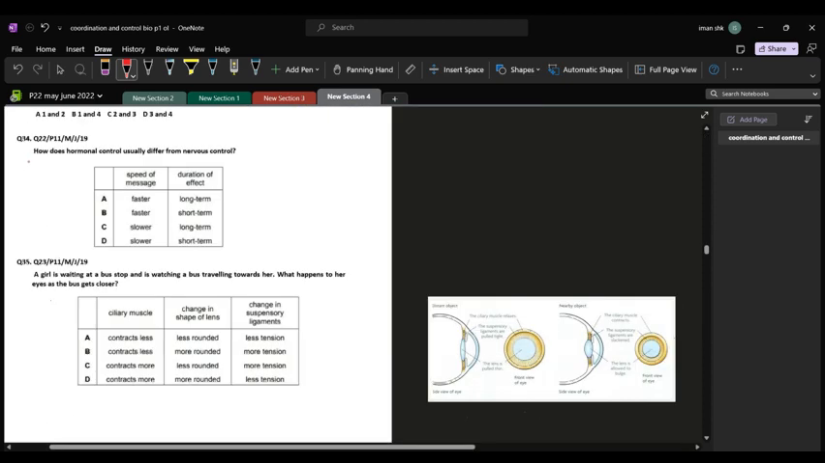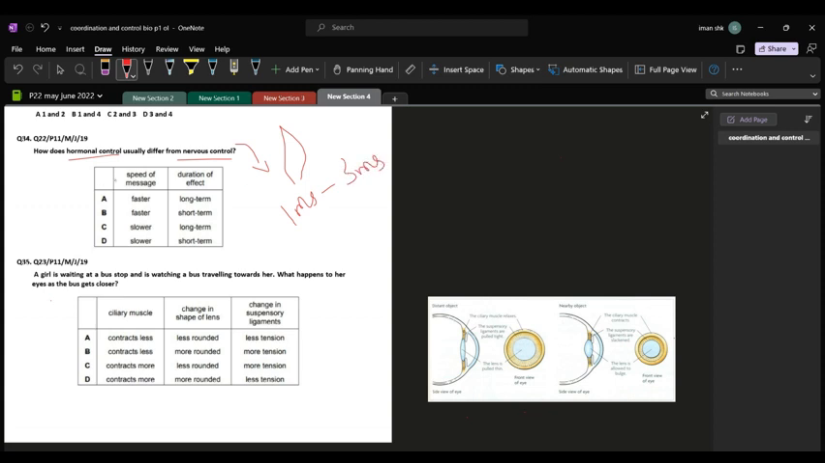Question number 34. How does hormonal control usually differ from nervous control? Now when we compare these both systems, let's take an example of each. A very common example of nervous control is if you touched a hot object. Once you touch the hot object, you immediately pull away your hand. That is our body's protective measure. But the important thing to note here is that within 1 millisecond to 3 milliseconds, you pull your hand away. That means the response generated and the speed of message is really fast in the nervous control as compared to the hormonal control.